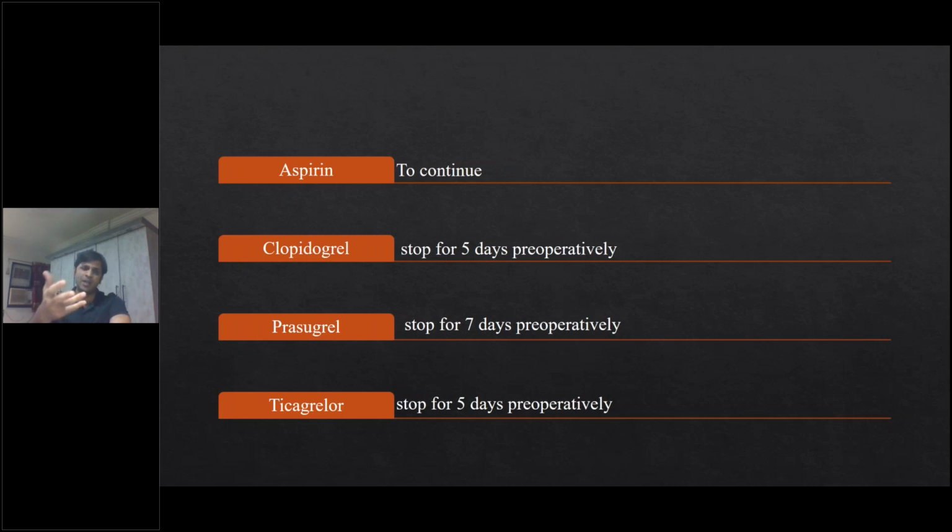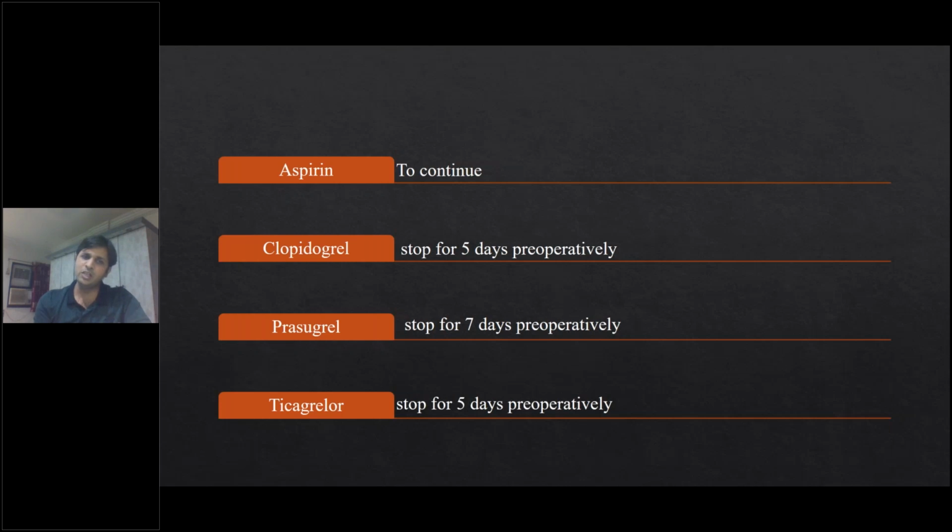Then prasugrel. Basically all these are irreversible platelet inactivators. For prasugrel, the effect takes almost 7 days to go off, until the complete platelet pool is replenished. That's when the antiplatelet property will come down. So that needs to be stopped for 7 days. And the newest drug is Brilinta, that is ticagrelor. This has to be stopped for 5 days.